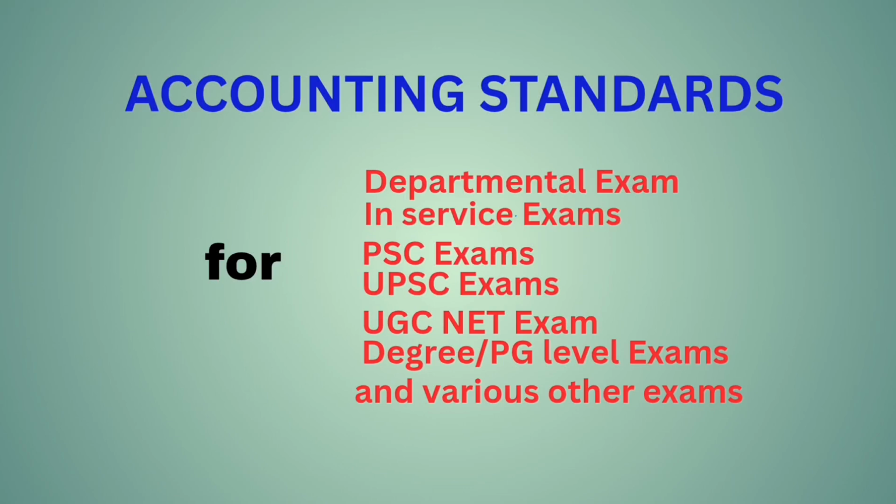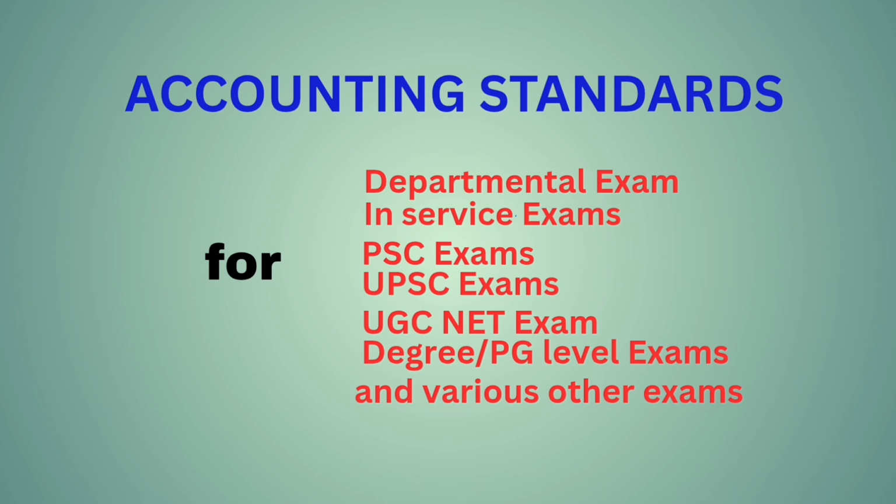AS26, intangible assets. AS27, financial reporting for interest in joint ventures. AS28, impairment of assets. AS29, provisions, contingent liabilities, and contingent assets. AS1, disclosure of accounting policies.